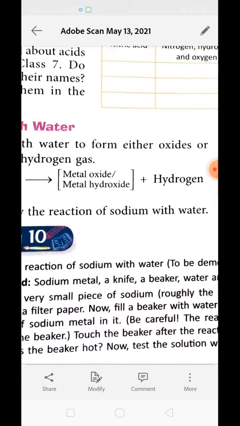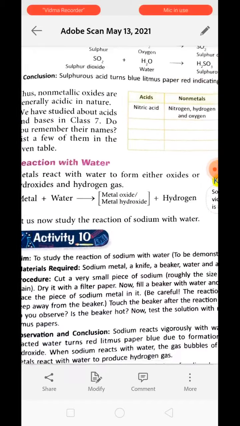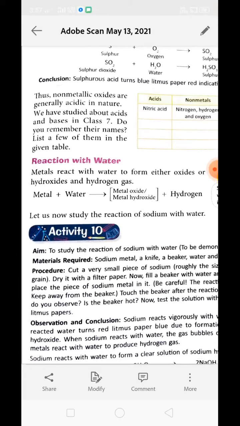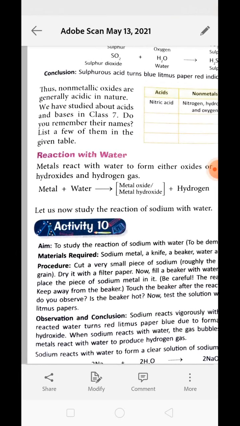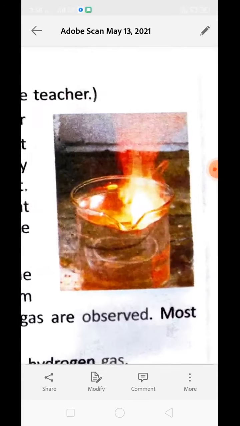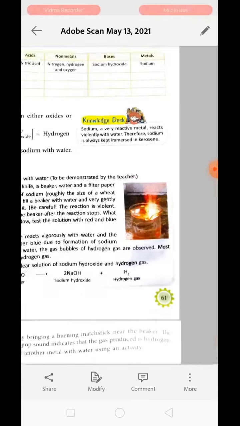Understood? When metal reacts with water, it forms metal oxide or metal hydroxide plus hydrogen. You can see the activity given over here. Activity number 10 is to study the reaction of sodium with water. See, this is how sodium reacts with water.